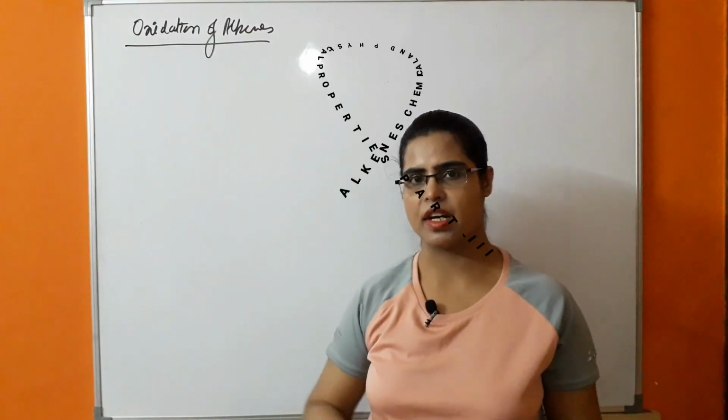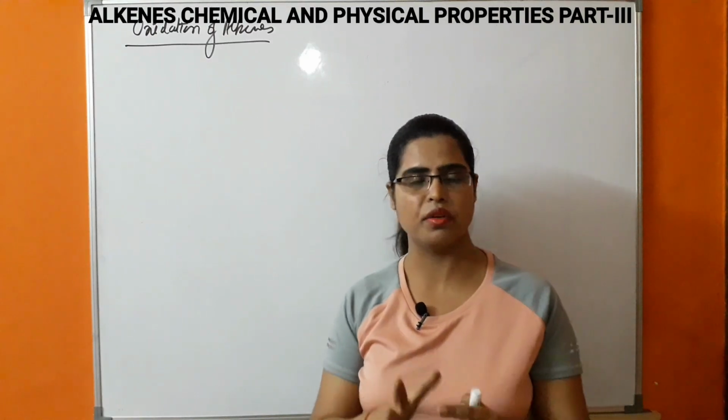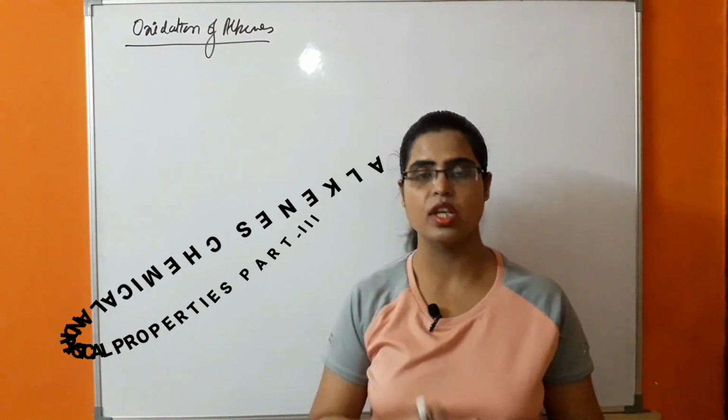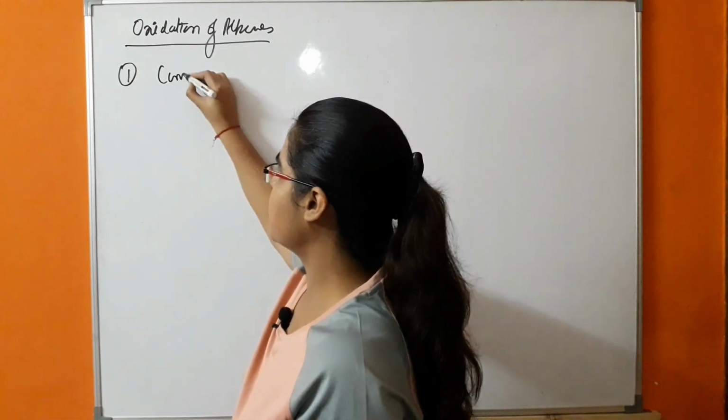The next chemical property of alkene is oxidation of alkene. In this, different products will be obtained under different conditions of oxidation. So what will be happening in this case? First, complete oxidation.